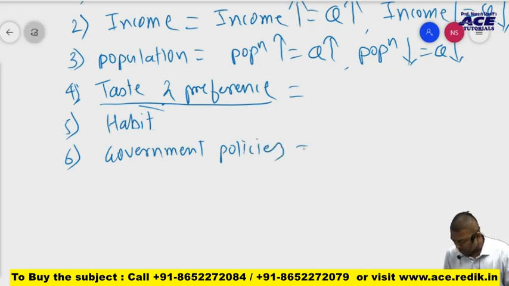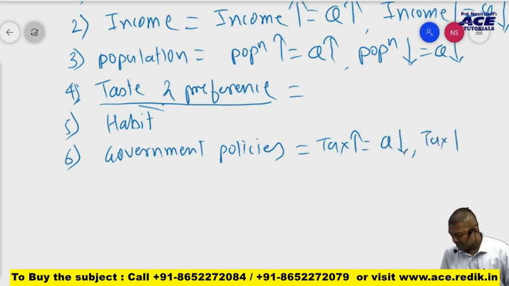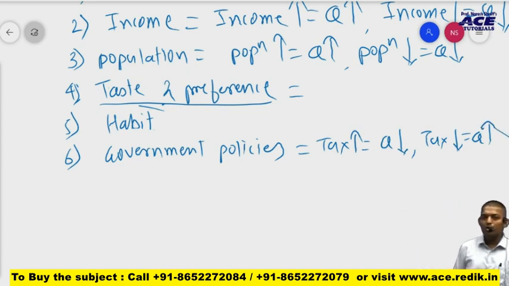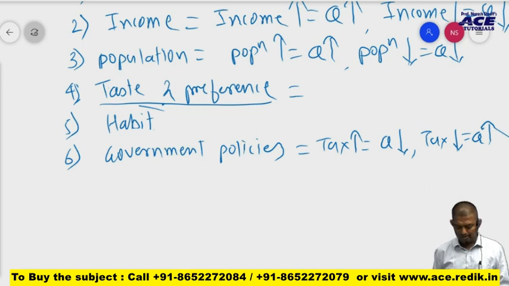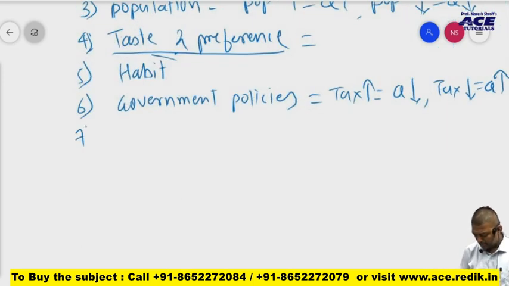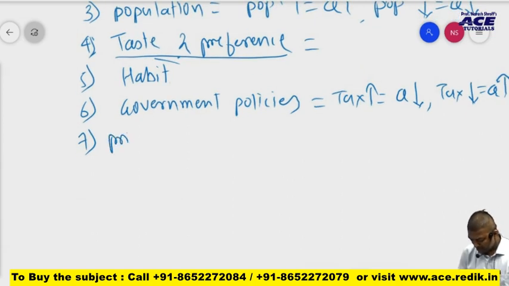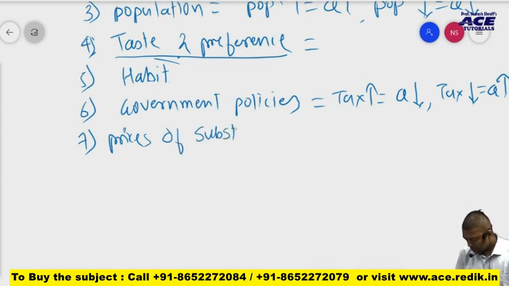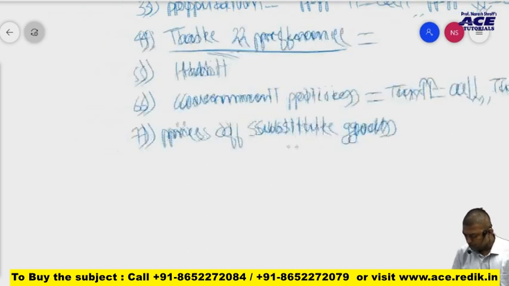Okay, so government policy: if government is charging more taxes, definitely demand will be less, and if government is charging less taxes, demand for commodity will be high. That's it. So government policies also affect the demand, right? Then I can say there are many other things: taste and preference, prices of substitute goods.